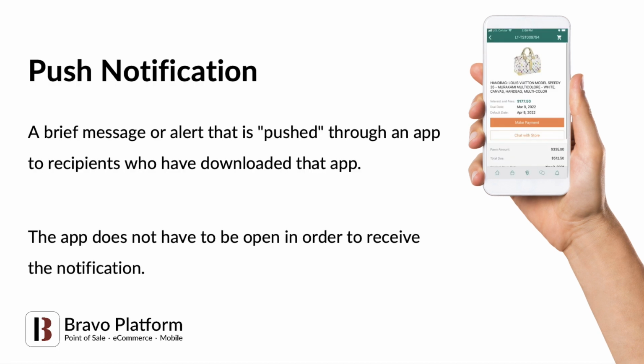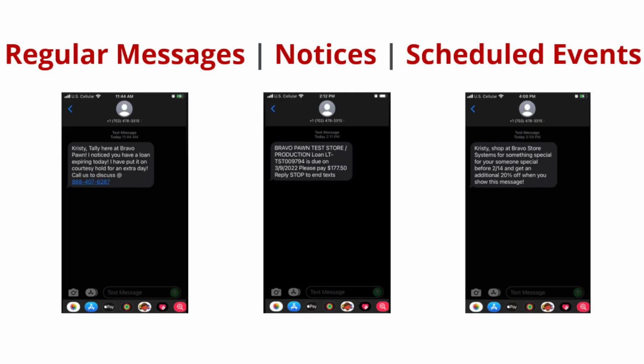While a push notification, also sent to your customer's mobile device via the Bravo platform, is sent to the mobile app they've downloaded. Bravo offers 3 message types: regular, notice, and scheduled events.